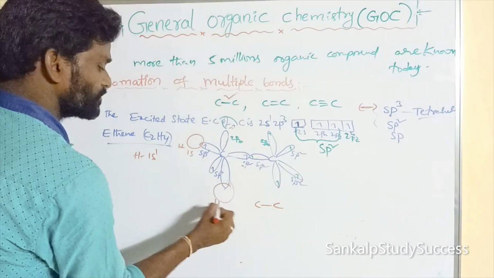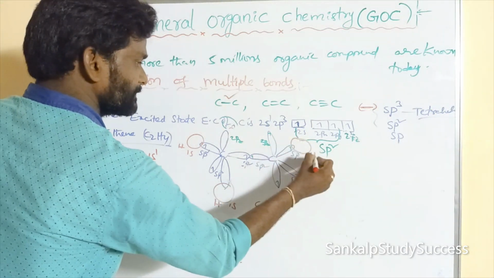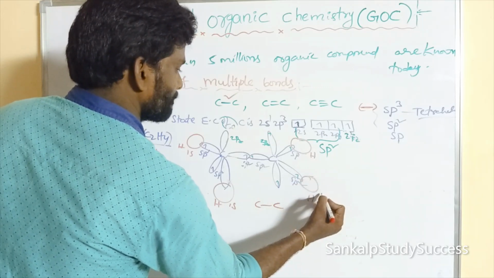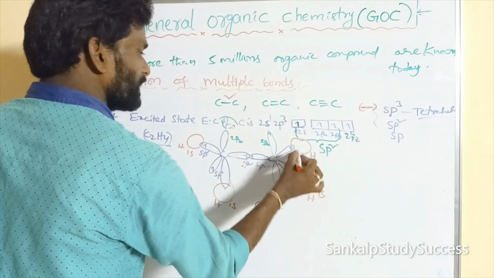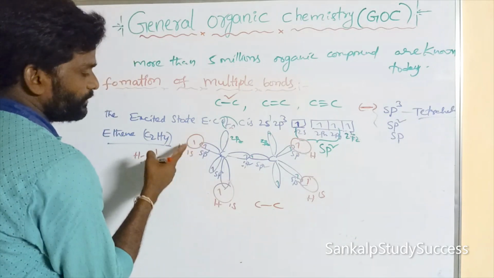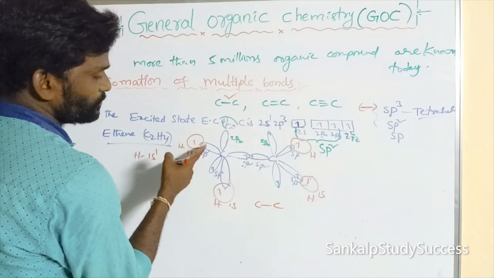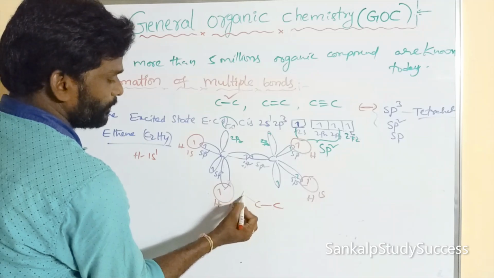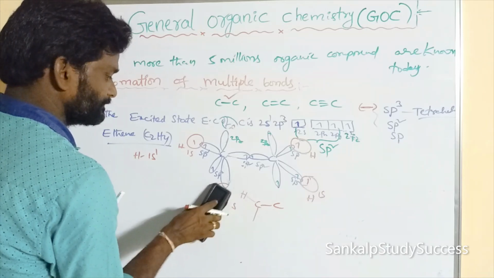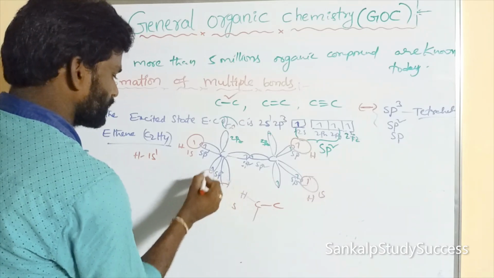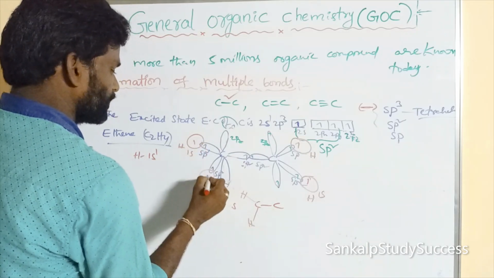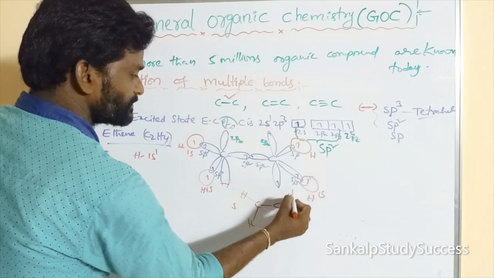Hydrogen 1s, similarly this 1s. All are containing 1 electron. Here also, this 1s orbital and the sp2 orbitals undergo end-on-end overlapping to form a sigma bond. This one, the hydrogen 1s, can form a sigma bond. Two electrons sharing an electron pair between the 2 atoms forms a covalent bond.